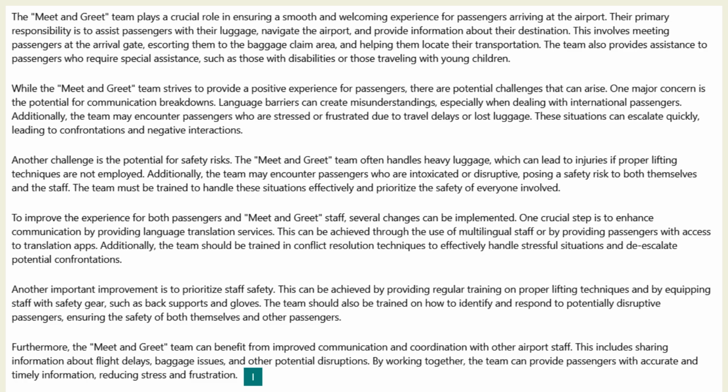Another challenge is the potential for safety risks. So the third paragraph basically talks about the suggestions or the recommendations for improvement to improve the experience for both passengers. Several changes can be implemented. One crucial step, means you are just writing everything from the insert. First, you read the insert, and then you are giving your recommendations here in the form of the formal report.